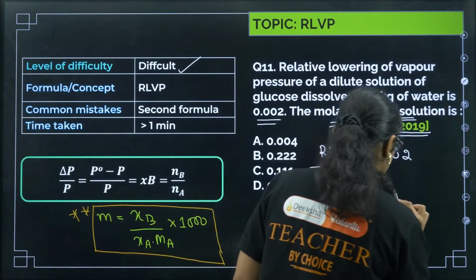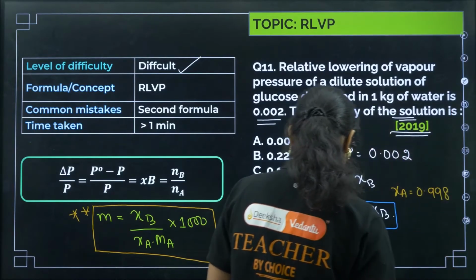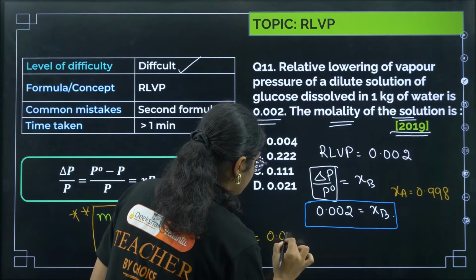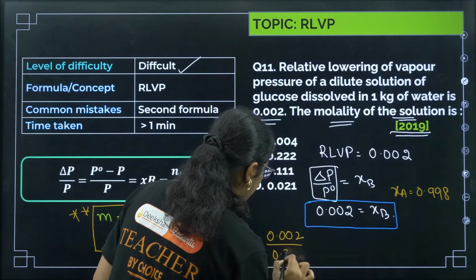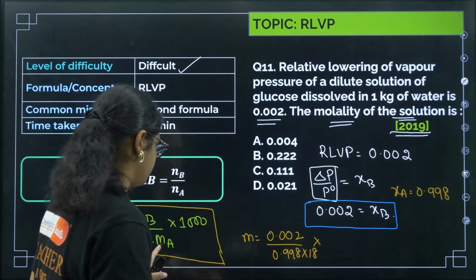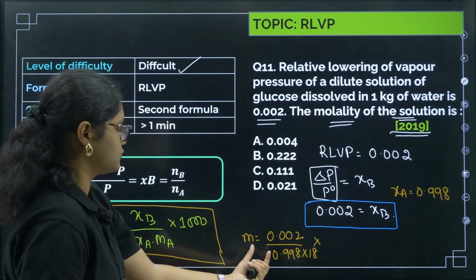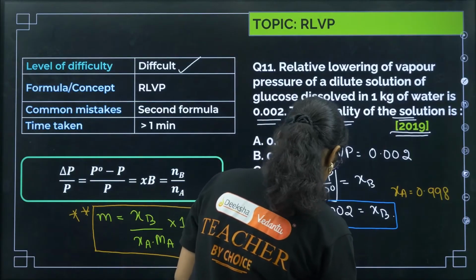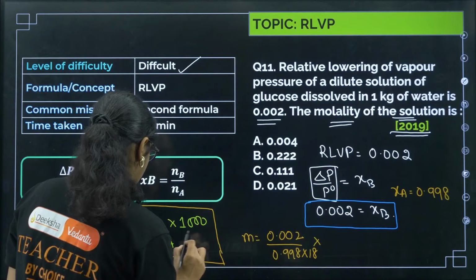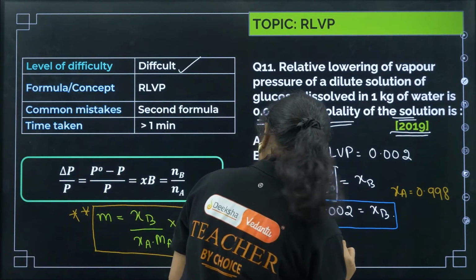Okay, now let us do it. So if this is XB, then what is the XA value? 0.998. Okay, so what is molality now? XB is 0.002, XA is 0.998, into molar mass, which is 18. Molar mass of solvent, right? Solvent is what here? Dilute solution, water, right? So that is there, into 1 by W. Okay, so now we need to put into 1000.